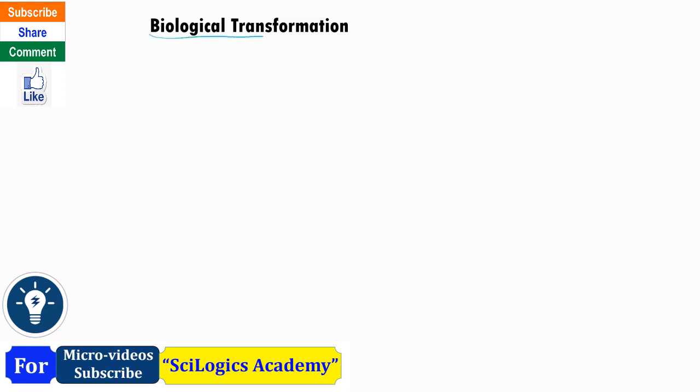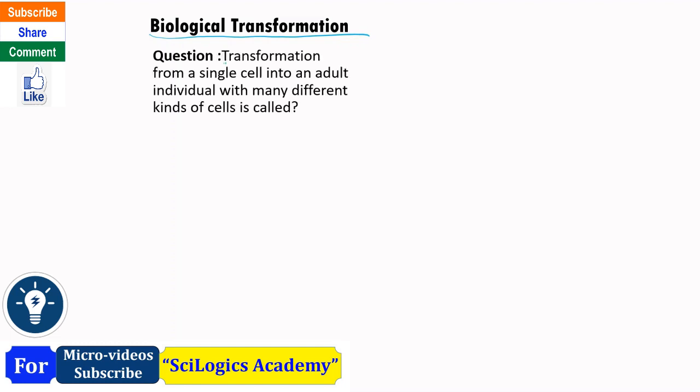Related to biological transformation, one important question is here. We will see now that transformation from a single cell into an adult individual with many different kinds of cells is called as, because here one single cell is getting transformed in adult individual.